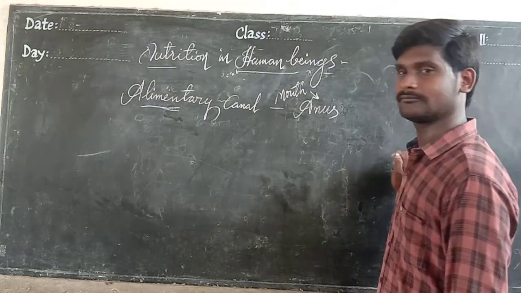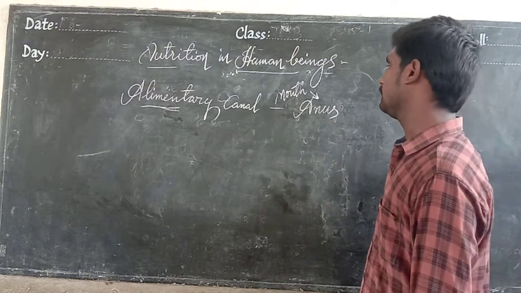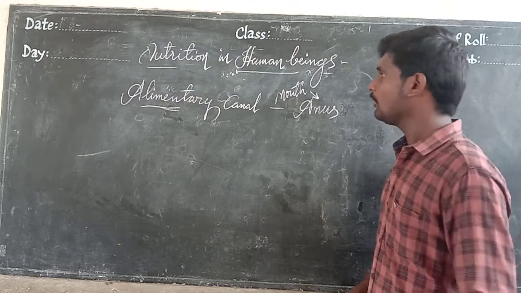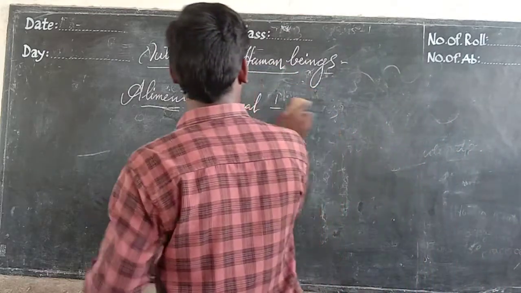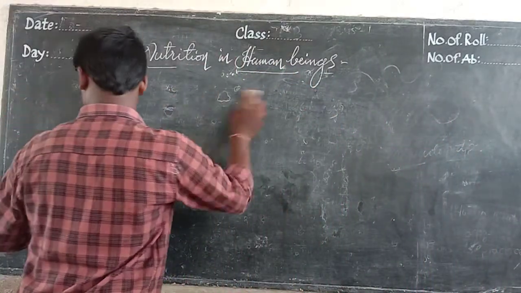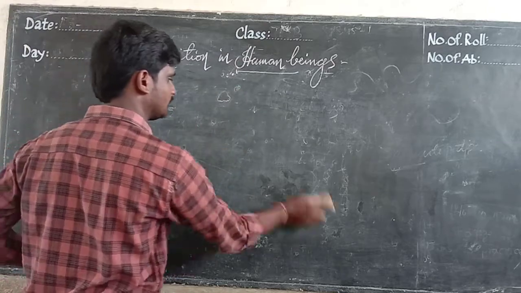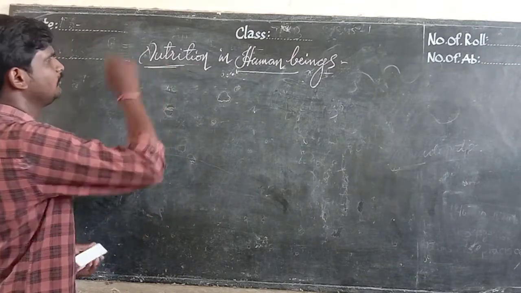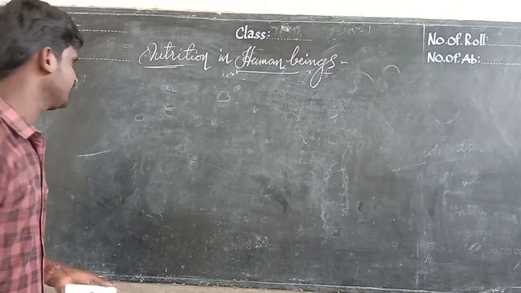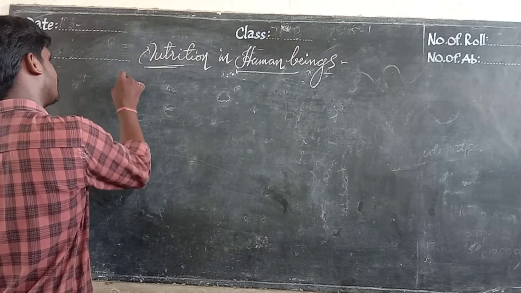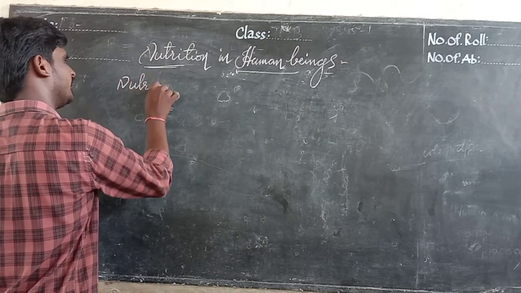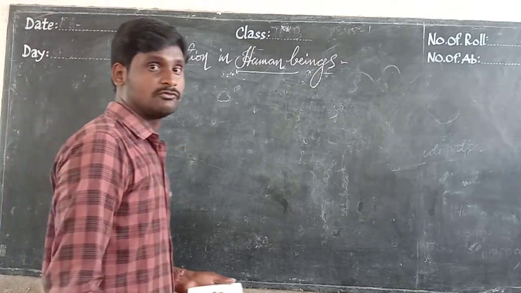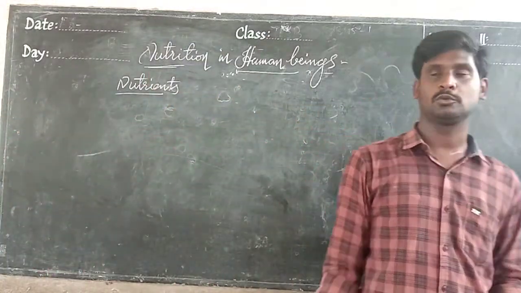Okay, so then we can see, the alimentary canal is a tube structure that starts from the mouth to the anus. What is going on here? Now we are discussing nutrition methods. First of all, we should know what the nutrients are that we should definitely take to continue our life.